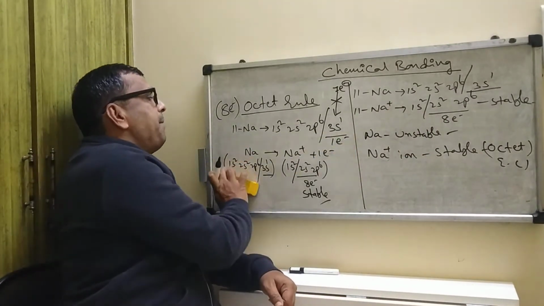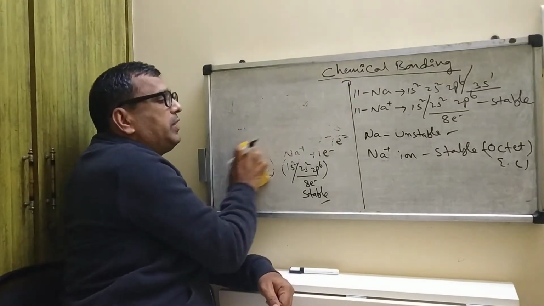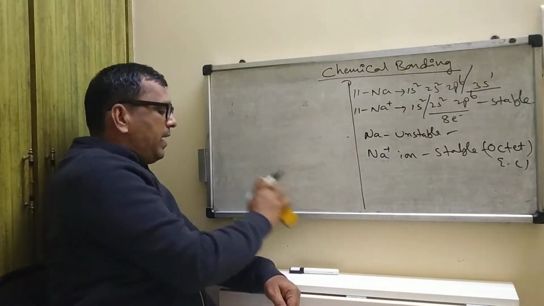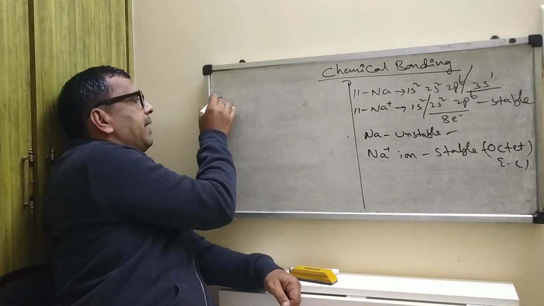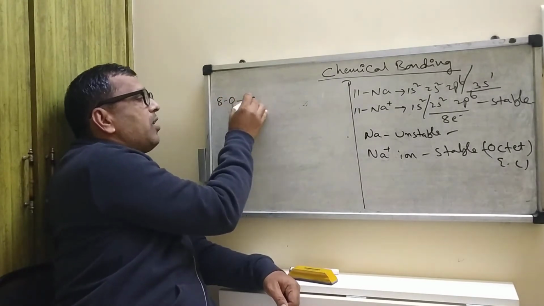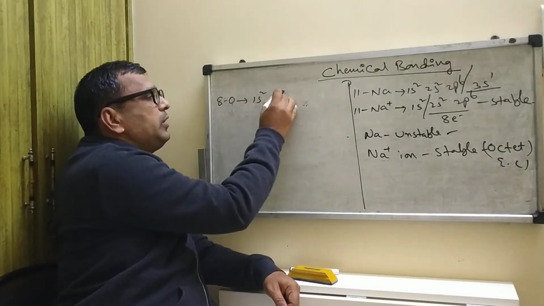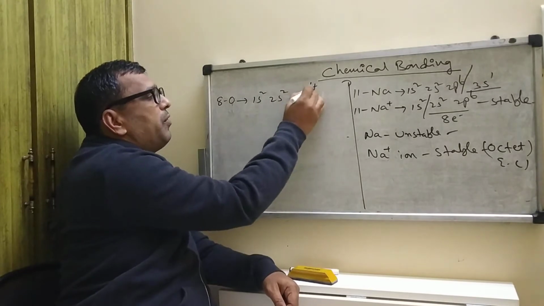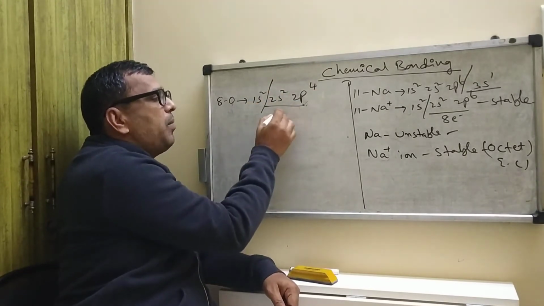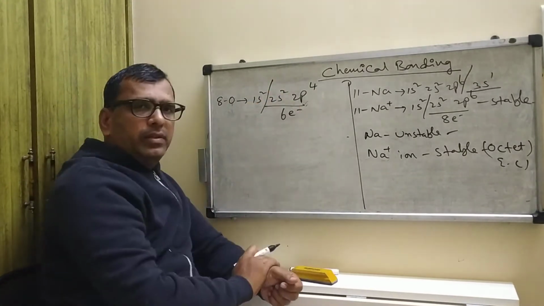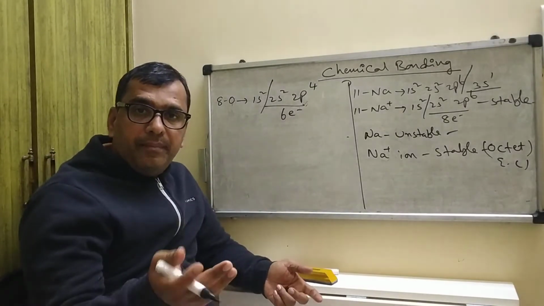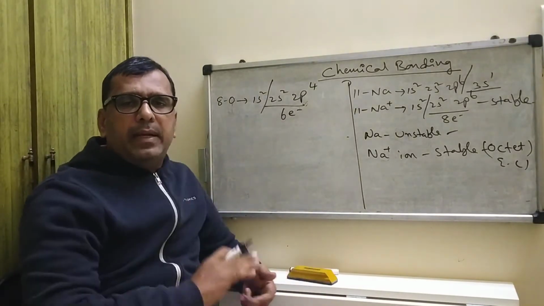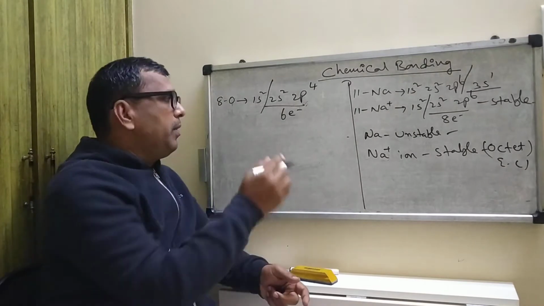Similarly, for example, oxygen, atomic number 8. The electronic configuration is 1s2, 2s2, 2p4. How many electrons does the valence shell contain? 6 electrons. Is it stable? No, it is unstable. How will it become stable?